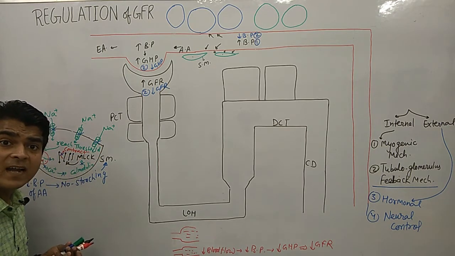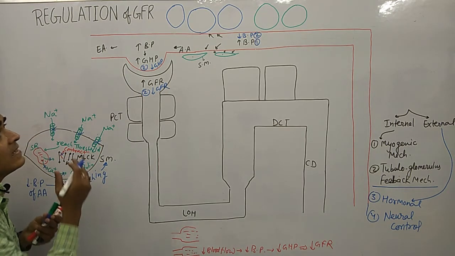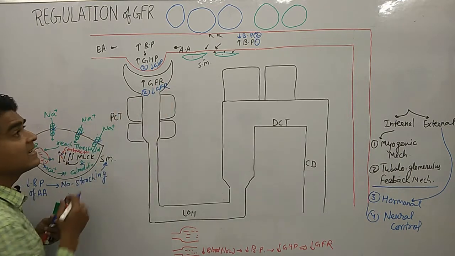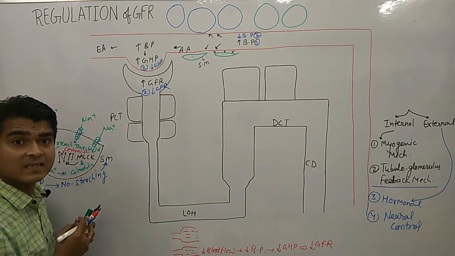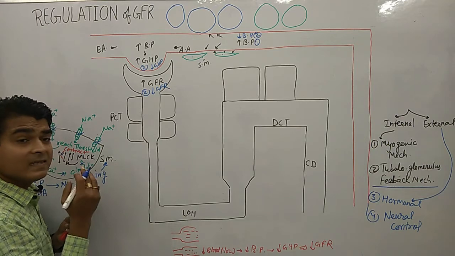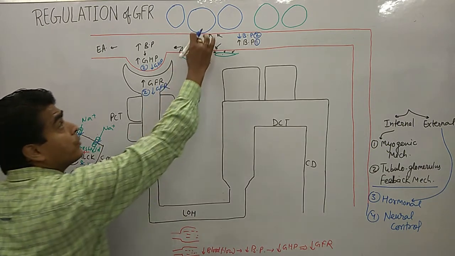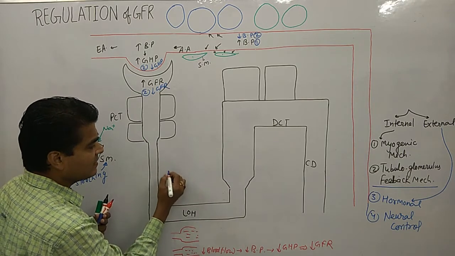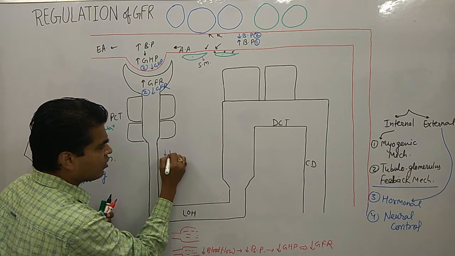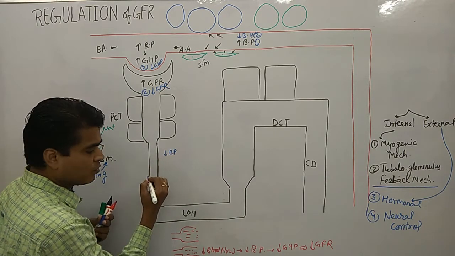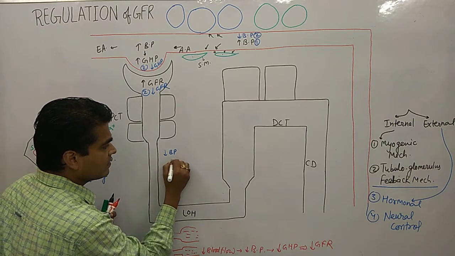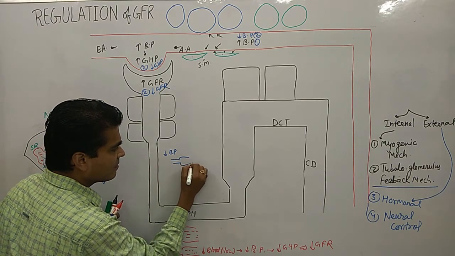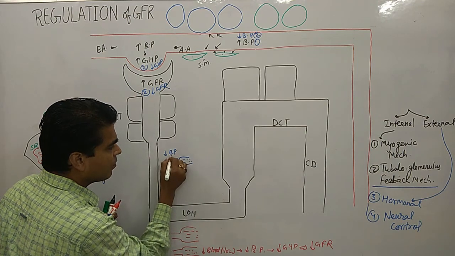If contraction does not occur, then what happens? There is relaxation. Due to relaxation, what happens? Now look at the earlier condition. Whenever BP was low, what happened? This is the condition, less amount of blood flow.